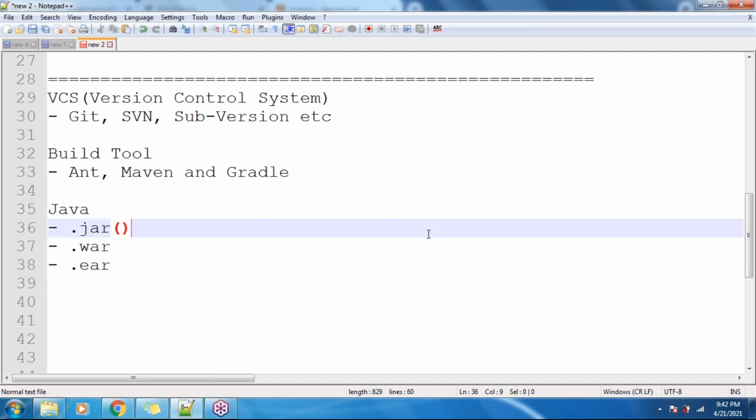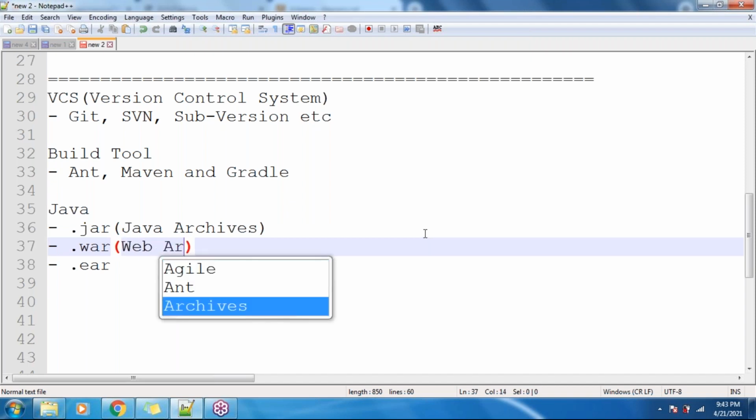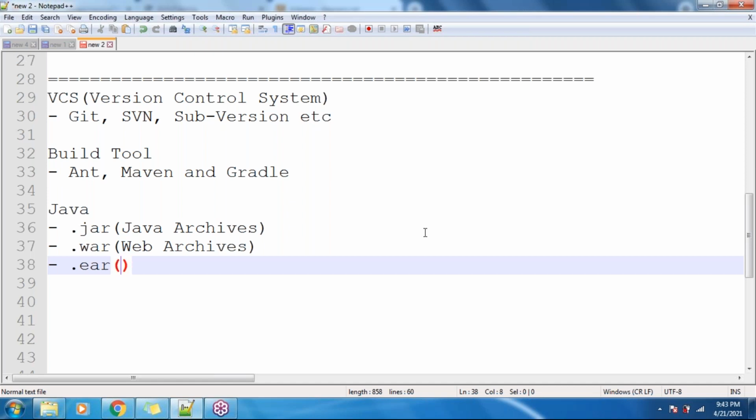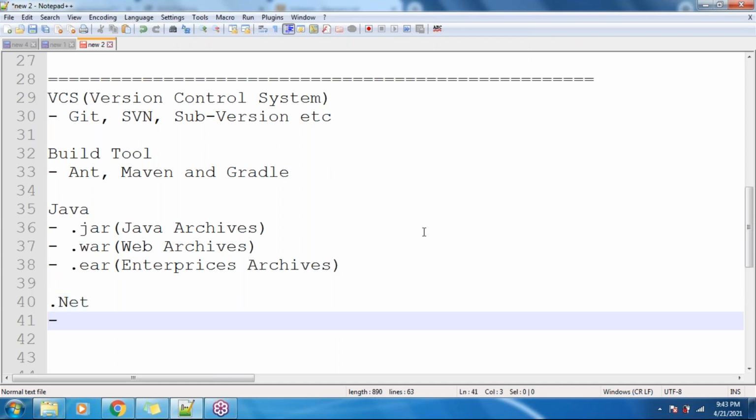So what is this jar? Jar stands for Java Archives, whereas war stands for Web Archives and ear stands for Enterprise Archives, if it is a Java based application. If it is .NET, it is simple, it just generates a .zip file. Even Maven supports .NET projects as well, guys. Internally Microsoft has its own tool, MS Build, which is the Microsoft build. Most organizations use MS Build only, but Maven supports .NET projects as well.